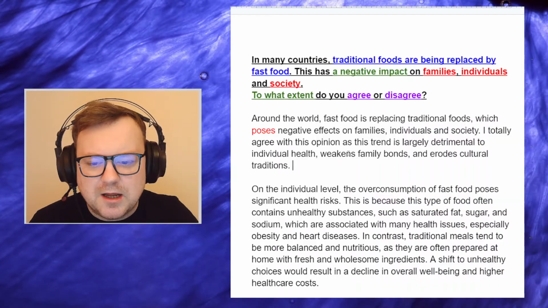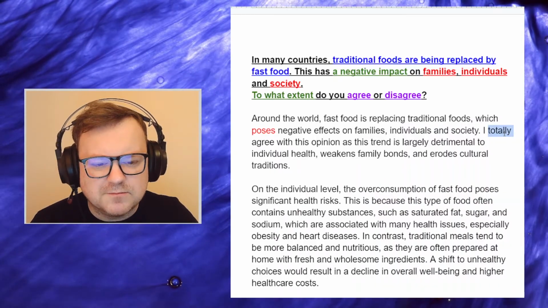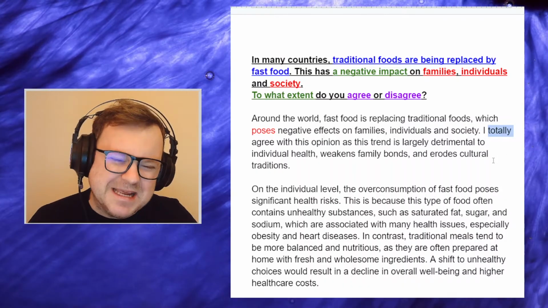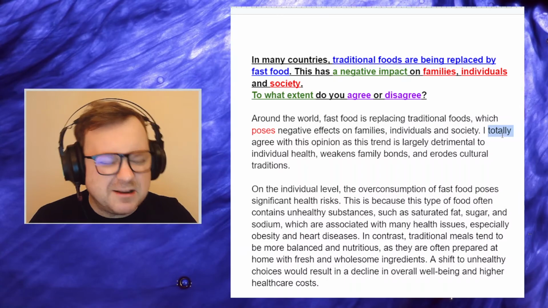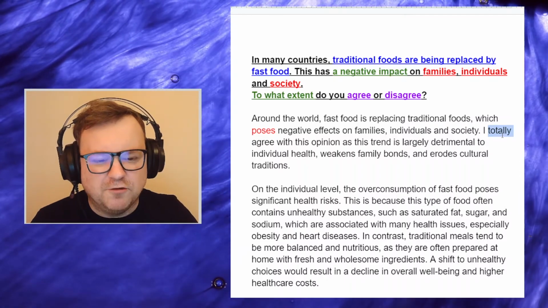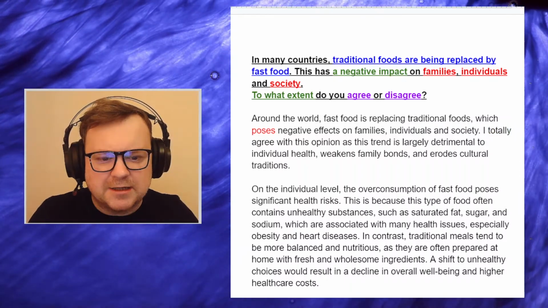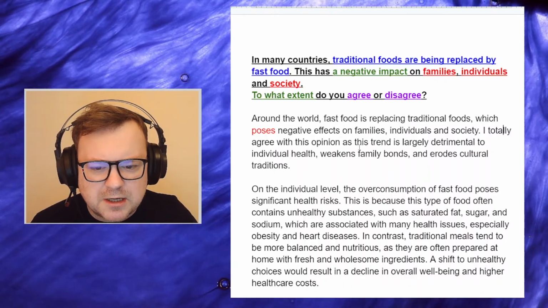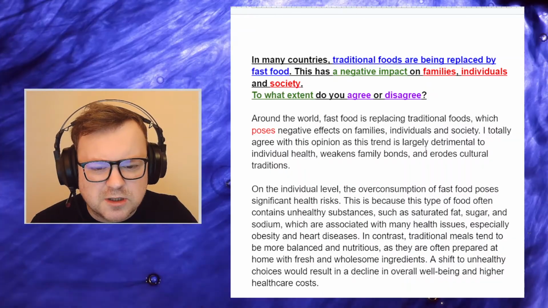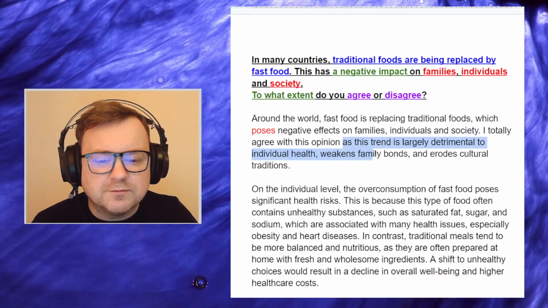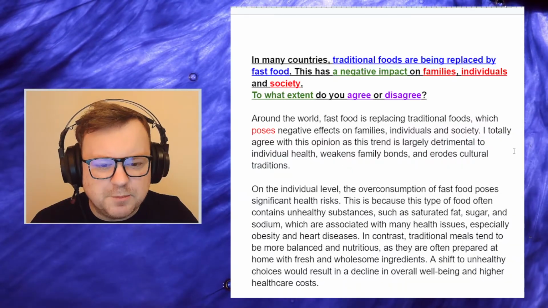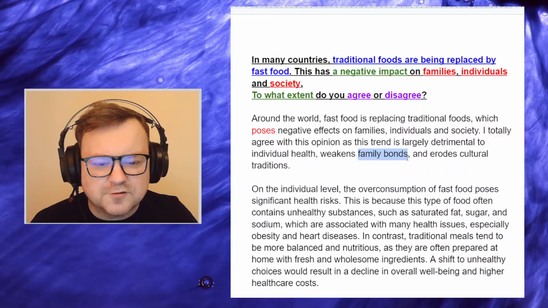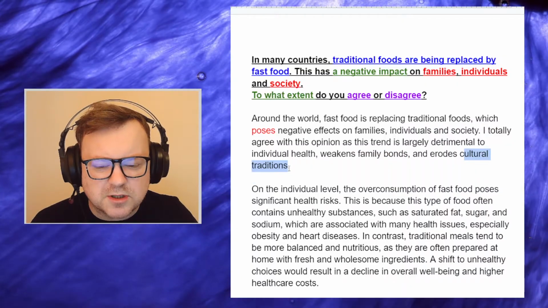Okay. I totally agree. Totally, it maybe is okay. It feels a little bit, maybe. No, it's okay. I thought maybe it feels a little bit conversational, a little bit not academic in register, but I think it's okay. I totally agree with this opinion, as this trend is large. We don't need the reasons why. I understand you're setting this up for body paragraph 1, body paragraph 2, body paragraph 3. That's okay.